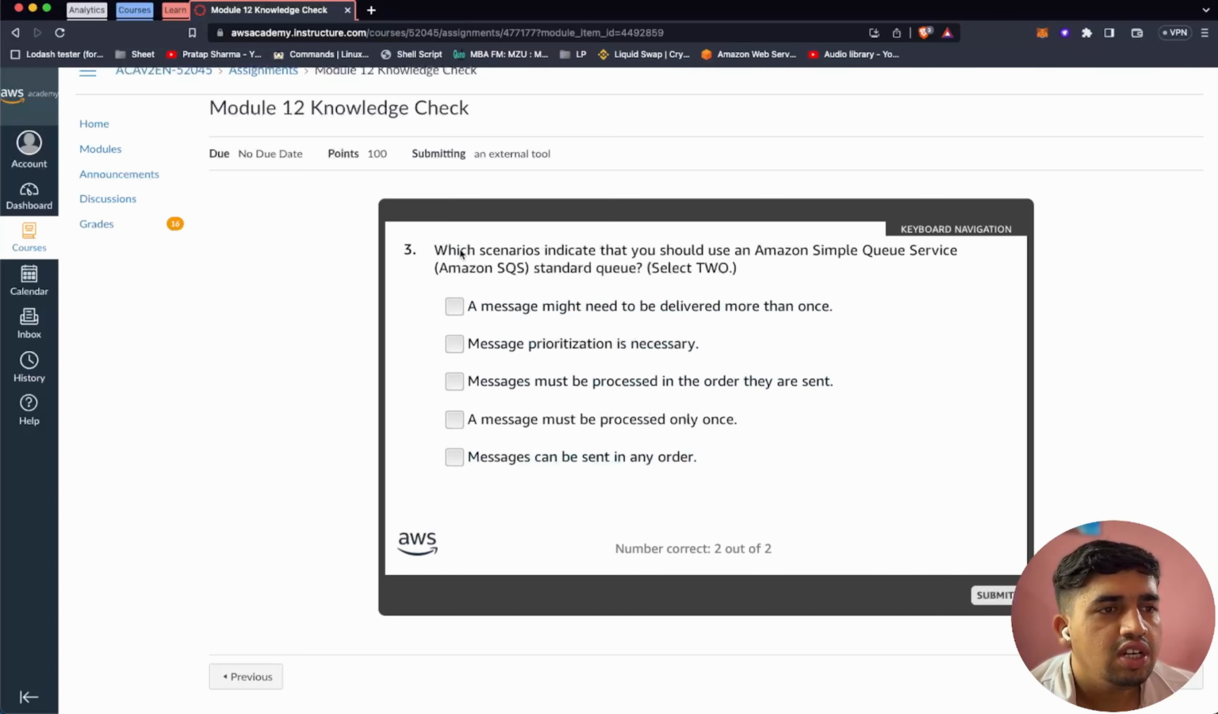Question number 3. Which scenarios indicate that you should use an Amazon Simple Queue Service, Amazon SQS standard queue? We need to select 2. A message might need to be delivered more than once. Message prioritization is necessary. Messages must be processed in the order they are sent. A message must be processed only once. Messages can be sent in any order. So here I think the answer should be a message might need to be delivered more than once, and messages can be sent in any order. So I think this should be the answer.